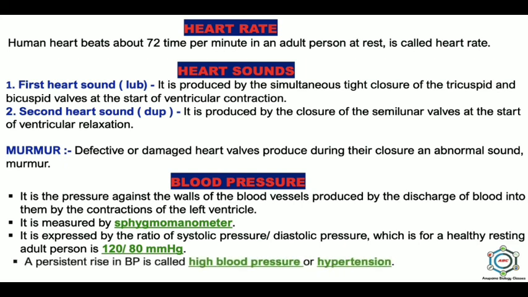A persistent rise in blood pressure is called high blood pressure or hypertension. It results in narrowing of arterial lumen and reduced elasticity of the arterial walls in old age. So, high blood pressure is also known as silent killer.